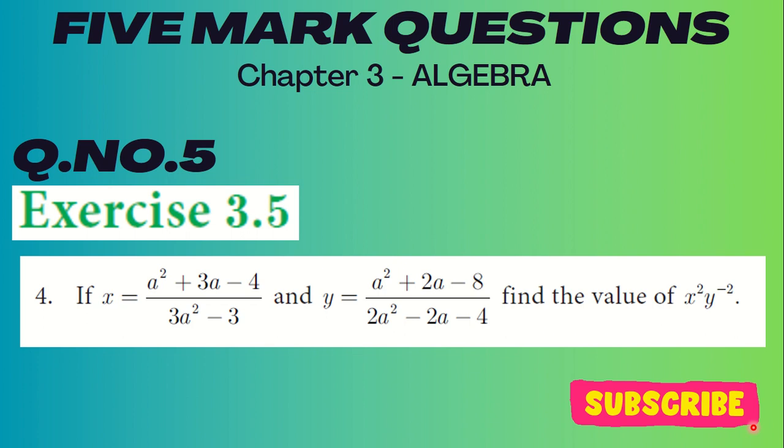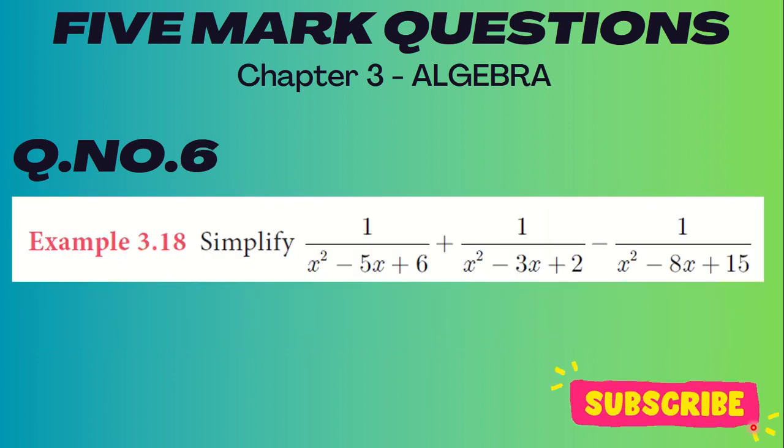So once again I repeat, this is a very important question if the question paper is very tough. Normally these types of questions will be asked when the question paper is tough. So this will be very useful for the people who want to read the tricky and tough questions. This question will definitely come for your public examination. Let's go to question number 6.